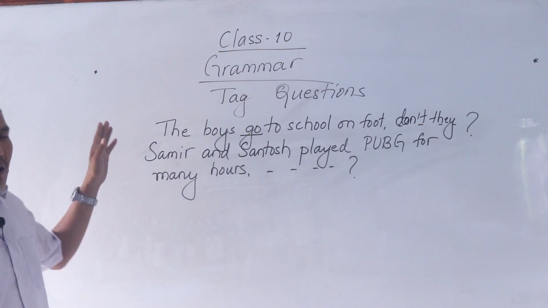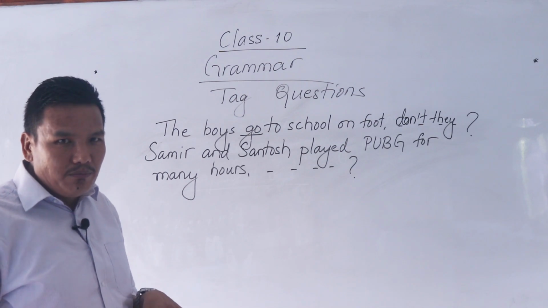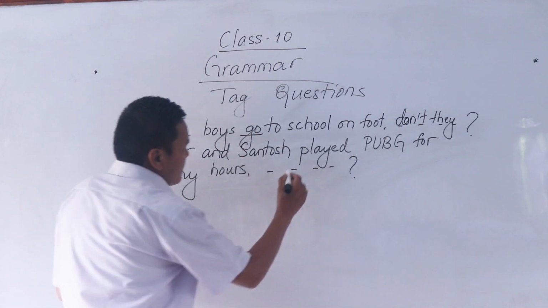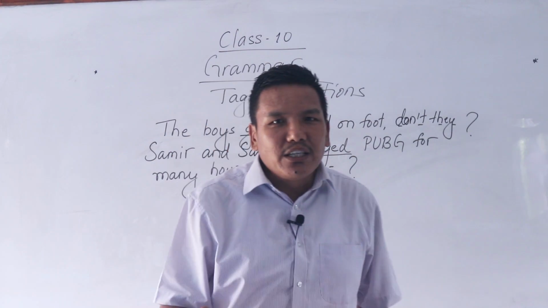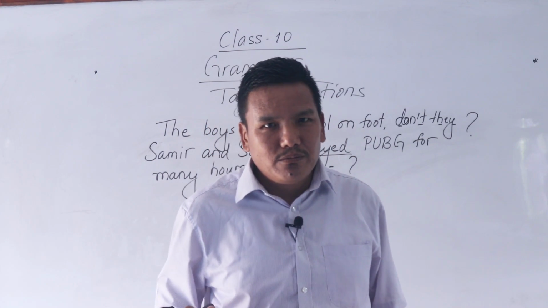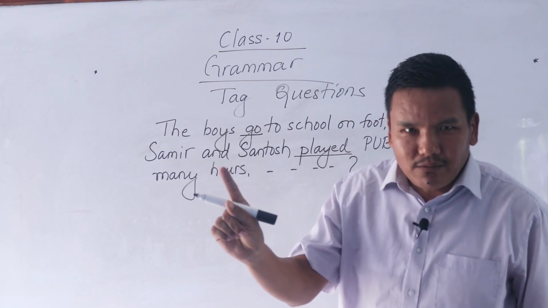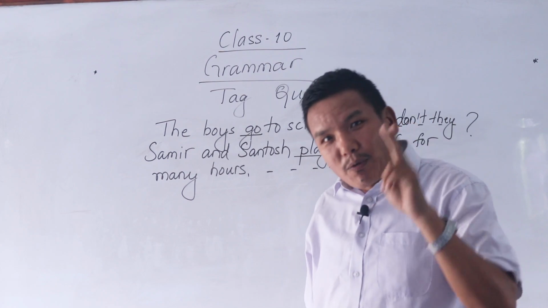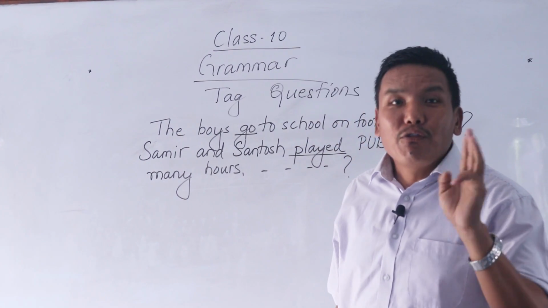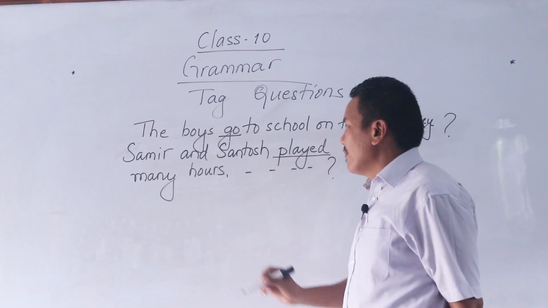This sentence also does not have an auxiliary verb. The main verb used here is played, and this played is verb 2. So for verb 2, what should we use? Do, does, or did? For verb 1, do. For verb 5, does. For verb 2, we should use did.